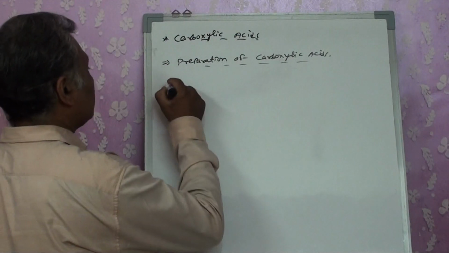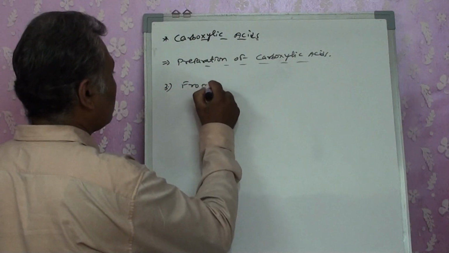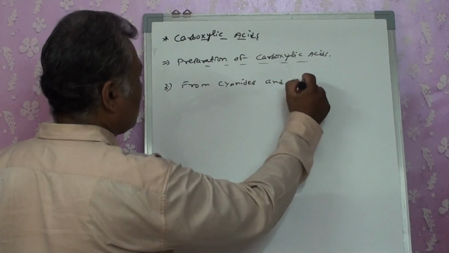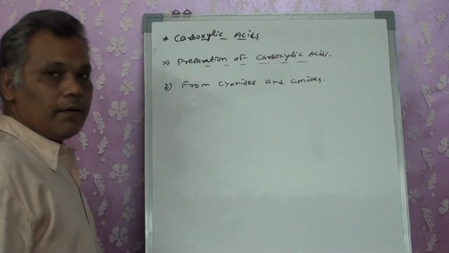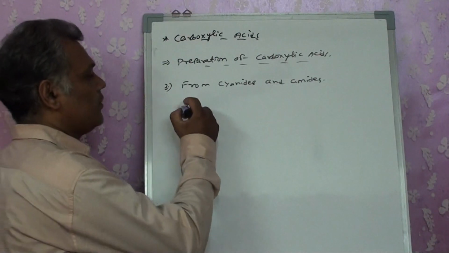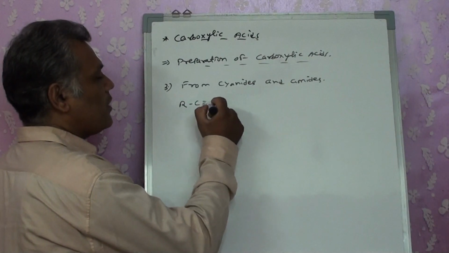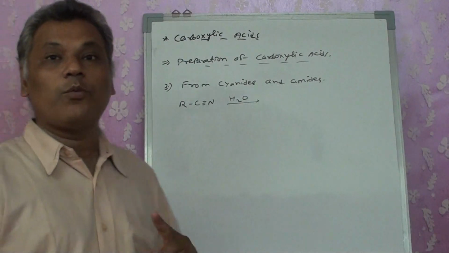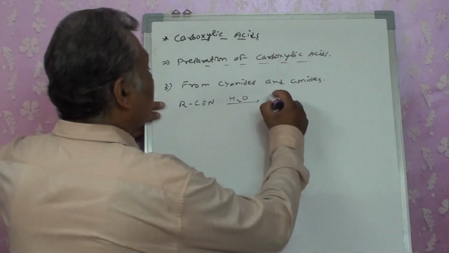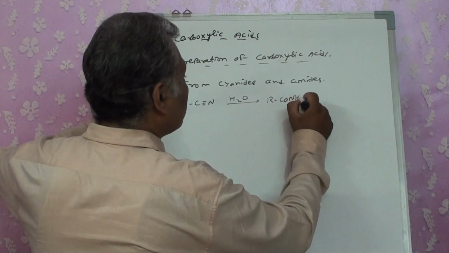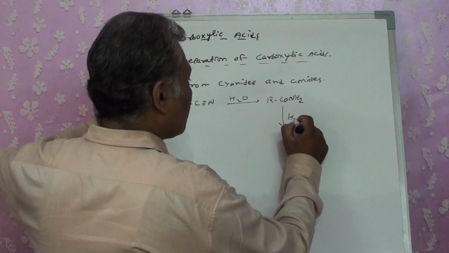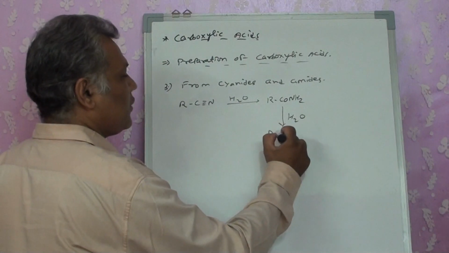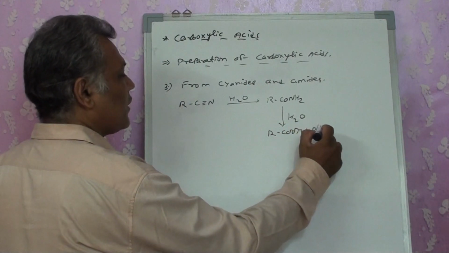The third reaction is from cyanides and amides. Now this is an interesting reaction. If I have an RCN group, on hydrolysis with only one molecule of H2O, it gets converted into RCONH2. If this RCONH2 is further reacted with water, that means the second molecule is added to it, it gets converted into RCOOH plus NH3.